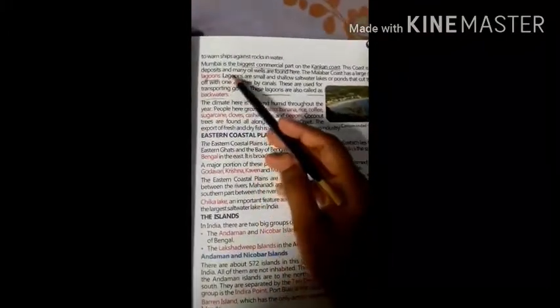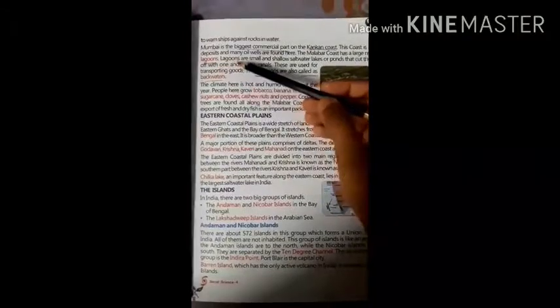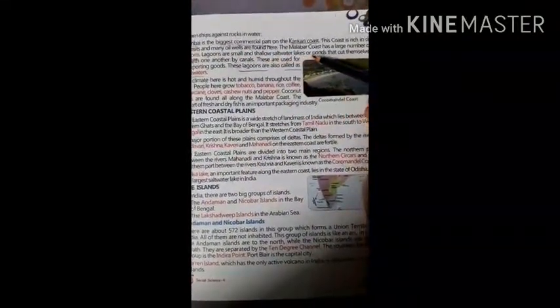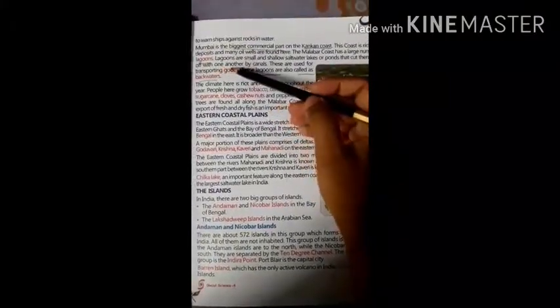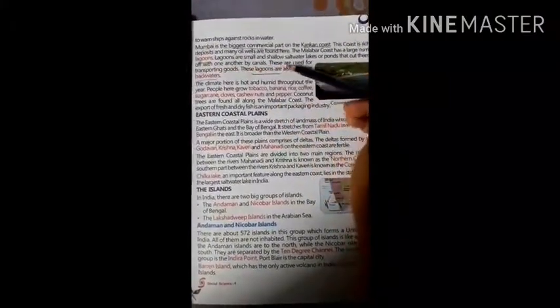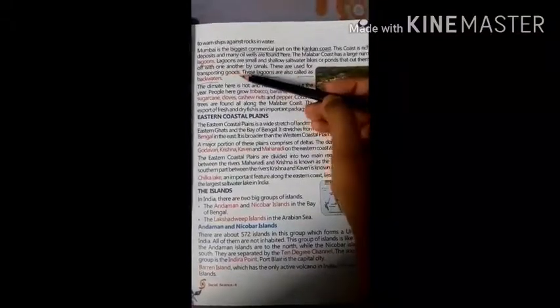The coast is rich in oil deposits and many oil wells are found here. The Malabar coast has a large number of lagoons. Lagoons are small and shallow saltwater lakes or ponds that are connected with one another by canals. These are used for transporting goods.